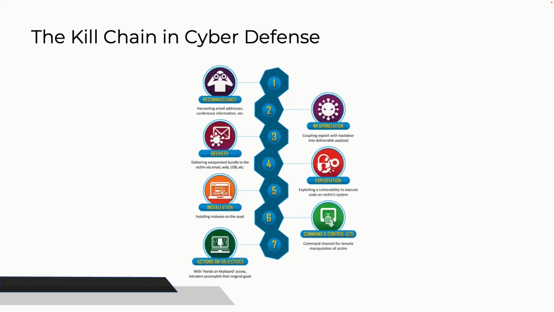Exploitation is where the exploit is executed. Installation is the stage where the malware and backdoors are installed on the target. Command and control is the stage where the remote control of the target is gained through a command and control channel or server. After that, the attacker performs malicious actions like information theft or executes additional attacks on the devices from within the network by working through the kill chain stages again.